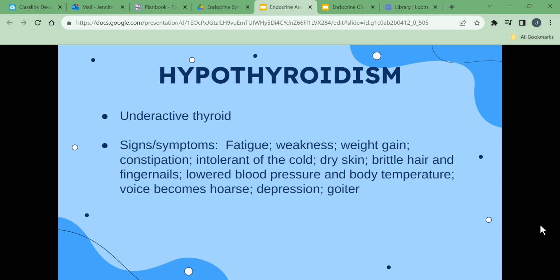Hypothyroidism is an underactive thyroid. It occurs when the thyroid gland does not produce enough thyroid hormone. Signs and symptoms include fatigue, weakness, weight gain, constipation, intolerance of cold, dry skin, brittle hair and fingernails, lowered blood pressure and body temperature, hoarse voice, depression, and goiter. A goiter is an enlarged thyroid.